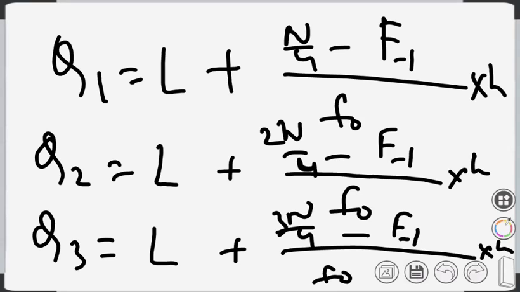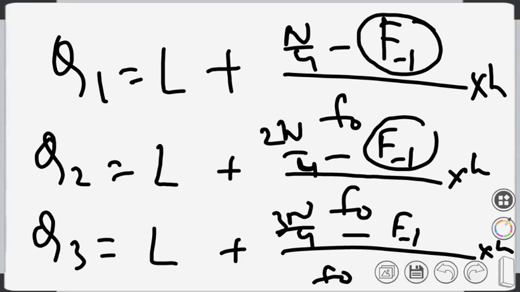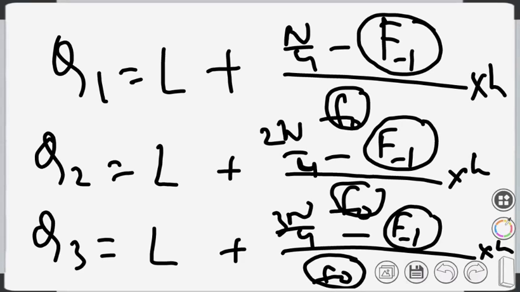If you take the simplification, mind that what I'm trying to say is that this F minus 1 and this F minus 1 are not the same, but have the same sense. Similarly, this F0 and this F0 are not the same value, but have a similar sense. I'll try to explain with a set of data. Please write down the formula, then I'll come back.